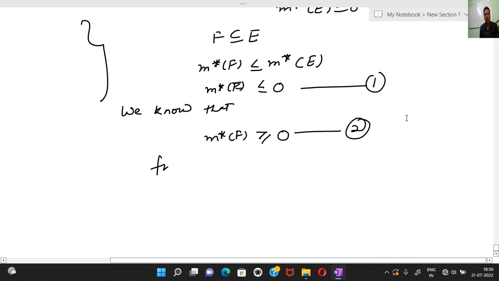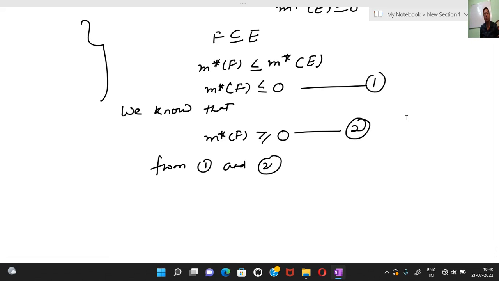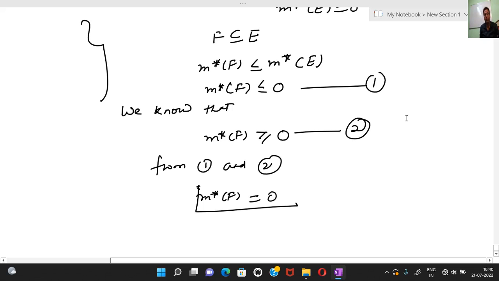From 1 and 2, from equation 1 we can see the outer measure of F is less than or equal to 0, and from equation 2 we can see the outer measure of F is always greater than or equal to 0. So from 1 and 2 we can conclude the outer measure of F is 0. Okay, this theorem is proved.